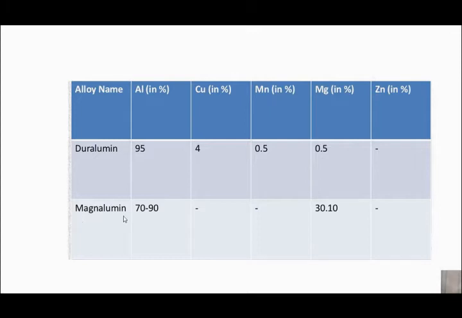And magnesium, where basically the name itself tells you that it's a magnesium and aluminium alloy, and you can see 70 to 90% aluminium, and around 30 to 10% magnesium is present. So these are the two most important aluminium alloys. One is aluminium copper alloy, which is duralumin, and another is magnalium, which is magnesium aluminium alloy.